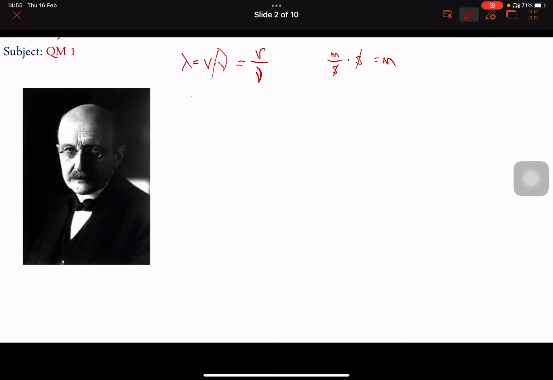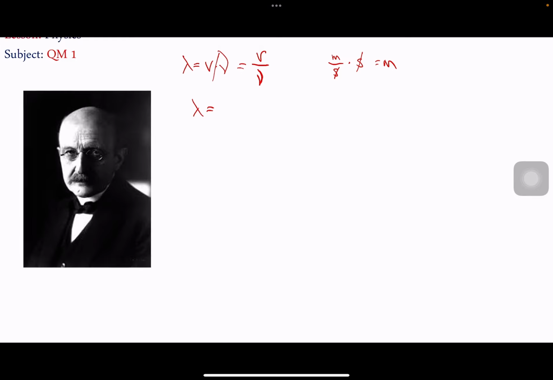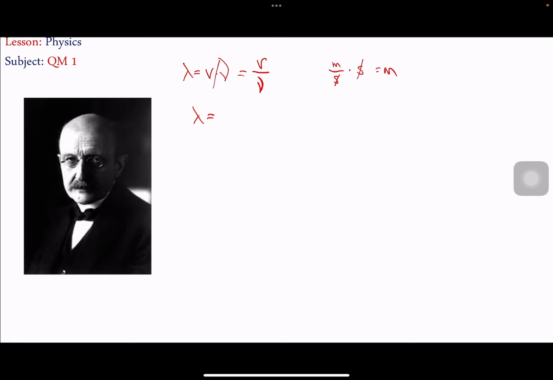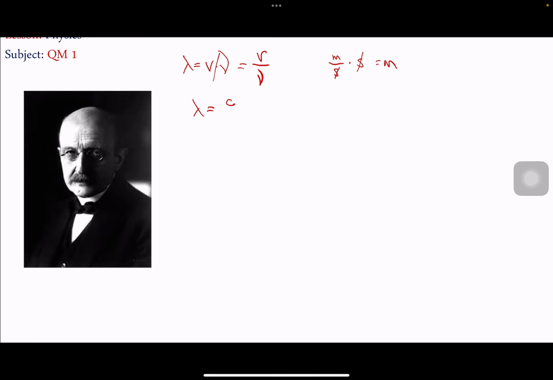So that's why the wavelength, if I try to derive it in terms of the speed of light, because I know that light moves with the speed of light denoted by c, is c over nu. And the formula derived by Planck tells me that the energy is h times nu. So instead of nu, of course, I can write c over lambda.